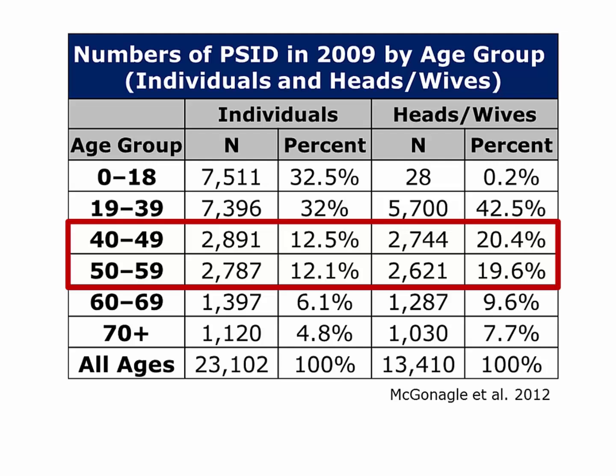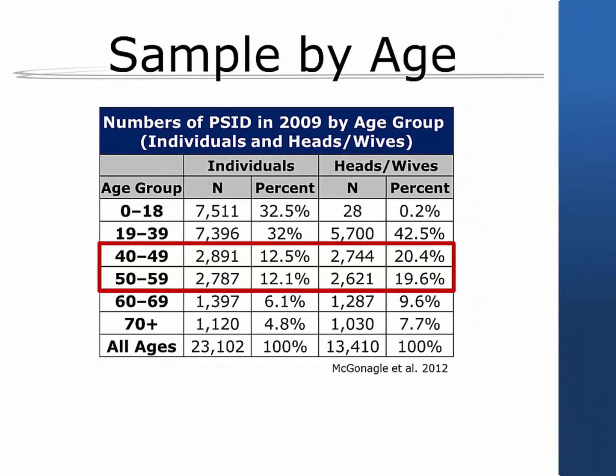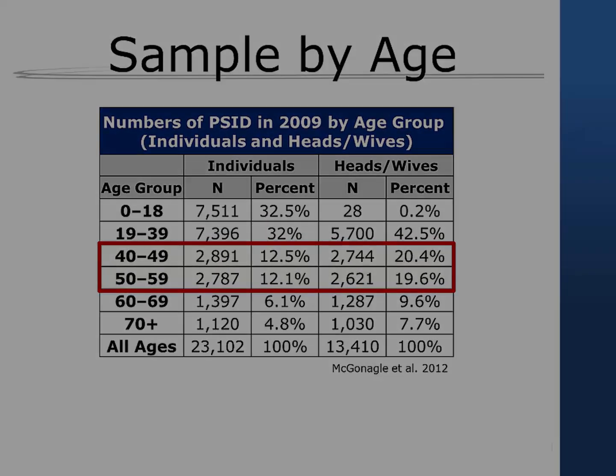As an example, over 5,500 individuals were between the ages of 40 and 59 as of 2009 and are therefore represented in the data for up to 40 years of their lives. This cohort, born from 1950 to 1968, overlapped substantially with the aging baby boom generation. Starting in the late 1990s, several developments increased the potential of the PSID archive for studying health and aging-related topics. This section provides an overview of health and wealth content, including pensions, in the PSID.